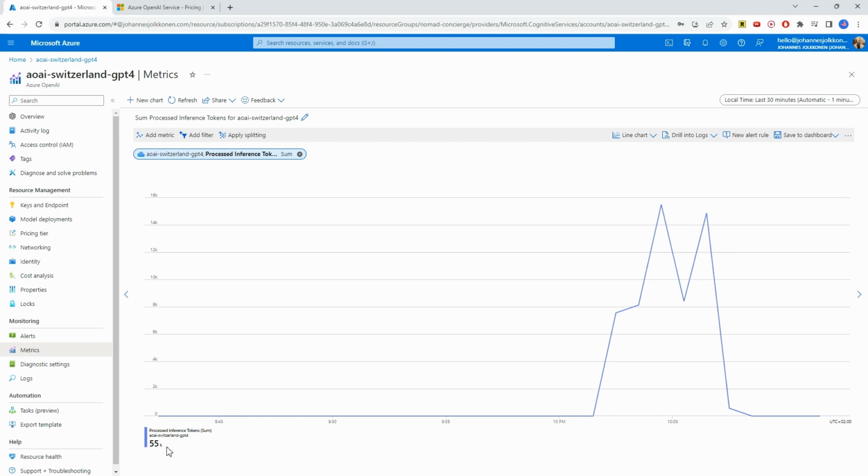So the consumption is definitely pretty reasonable, even for a use case like this that does use a lot of data. Of course, if you scale that up to thousands of articles, it can become significant. And that's again why it's important to be mindful and ask yourself if there are some ways you can minimize the amount of tokens that you send to the model. But overall, this isn't too bad.